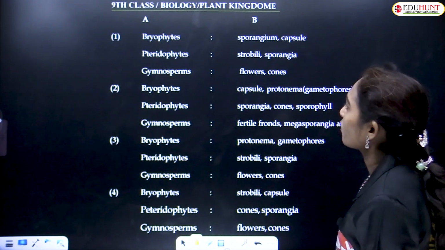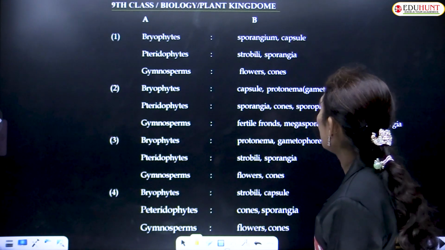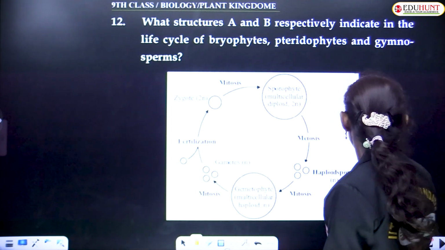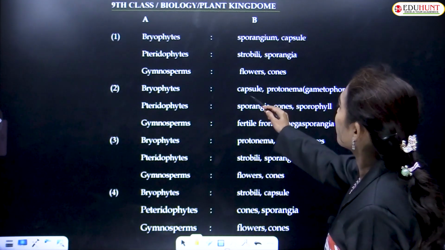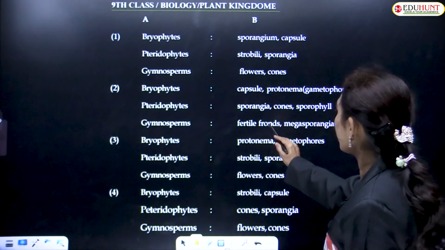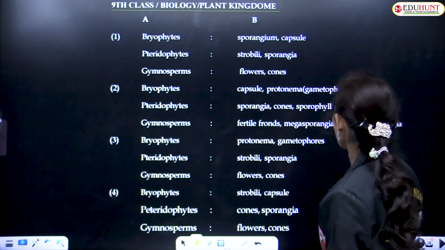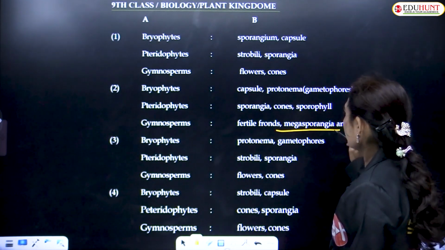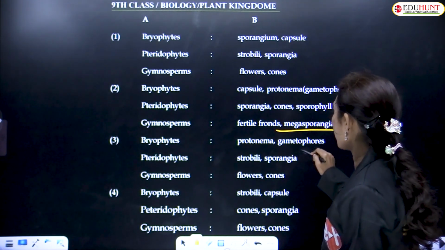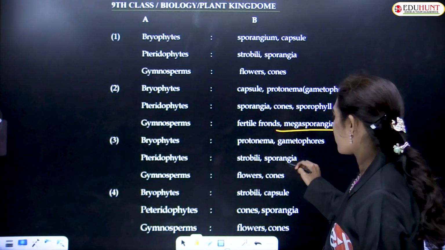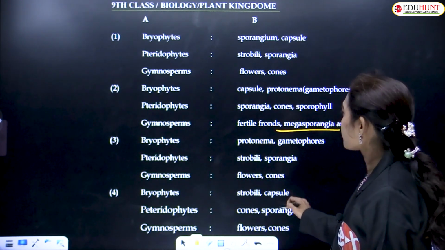Bryophytes, pteridophytes and gymnosperms. Sporangium, capsule, strobili, sporangia, flowers, cones. A and B. Bryophytes, capsule, protonema, and pteridophytes, sporangia, cones, sporophyll. Gymnosperms, fertile fronds, megasporangia, microsporangia. These are present in pteridophytes. So bryophytes, protonema, gametophore, pteridophytes, strobili, sporangia, gymnosperms, flowers, cones, bryophytes, strobili, capsule.